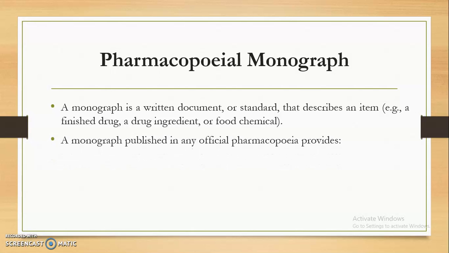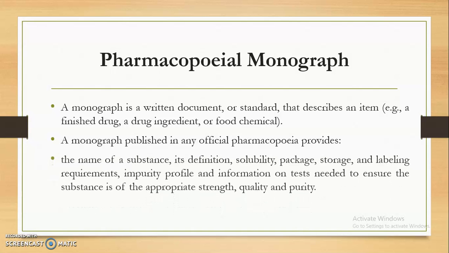The monograph is published in an official pharmacopoeia and provides information such as the name of the substance, then its definition. For example, the name of the substance is aspirin, then its definition, whether it is a chemical name, its solubility, meaning aspirin is soluble in which solvents, how much aspirin is soluble in water, how much